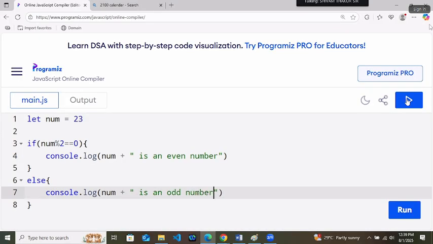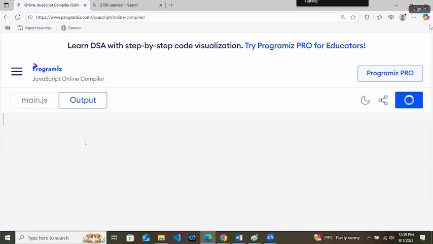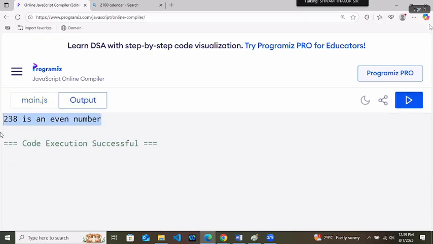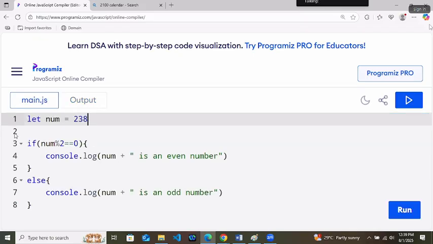Completed. Run it. Output is 23 is an odd number. 238 is an even number. Simple. Finish.